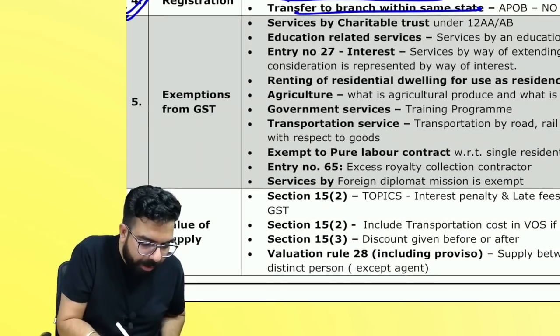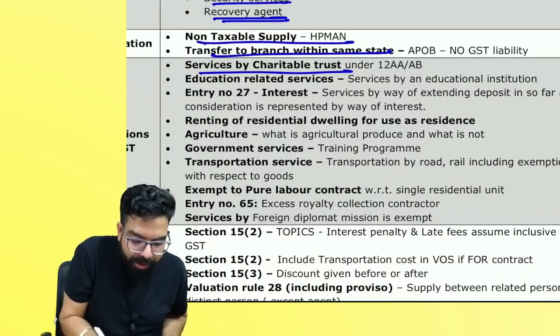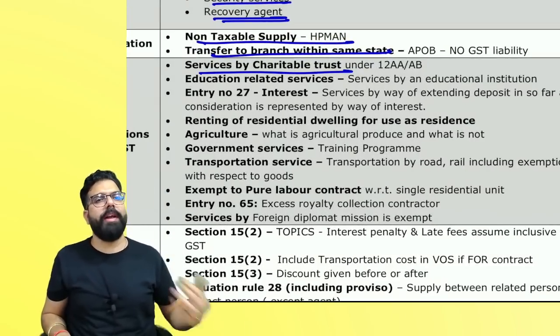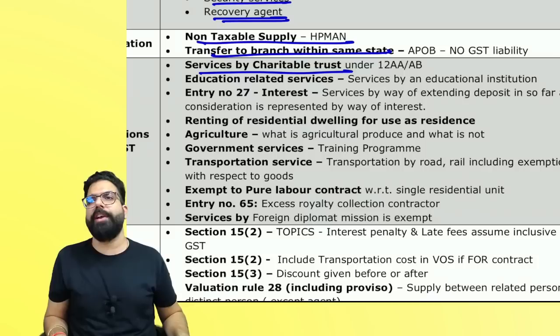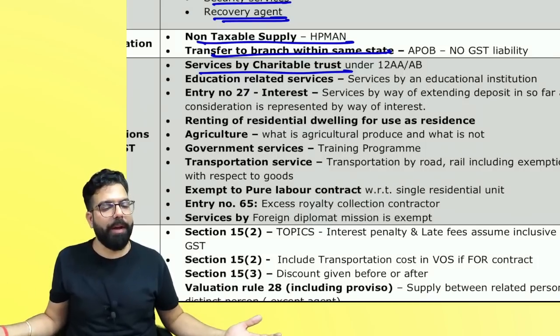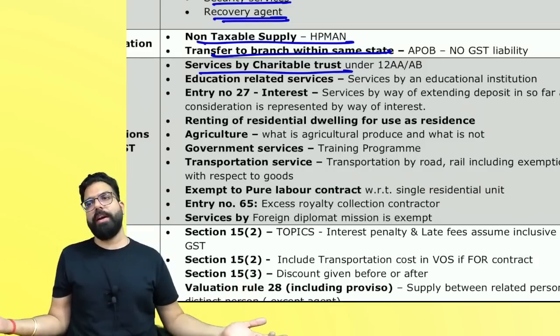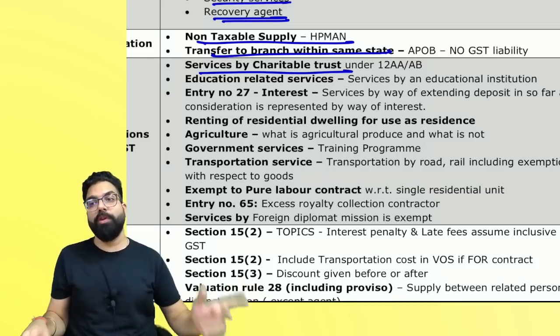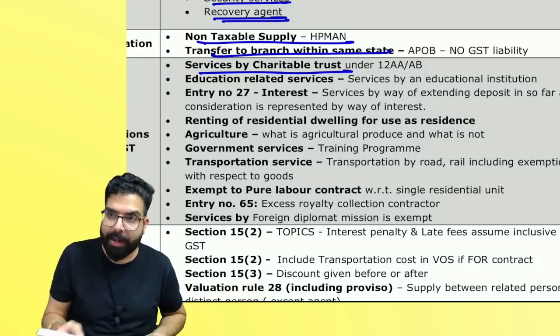Next one, everyone. Exemption chapter. You will see, sir, there is a charitable trust providing yoga, and that charitable trust is registered under 12AA or 12AB. Remember, if you are registered under 12AA or 12AB, then in your charitable trust's services there will be no GST. Yoga is exempted. Can I go ahead, everyone?